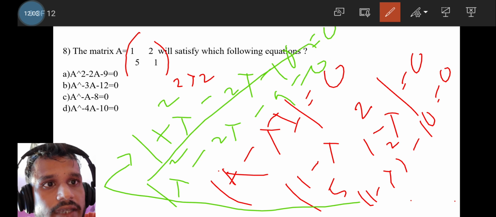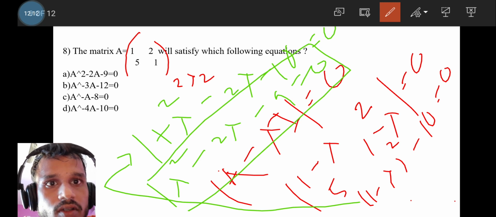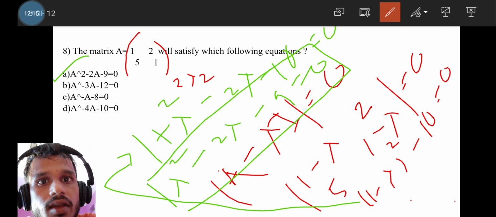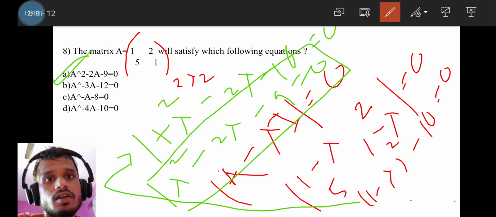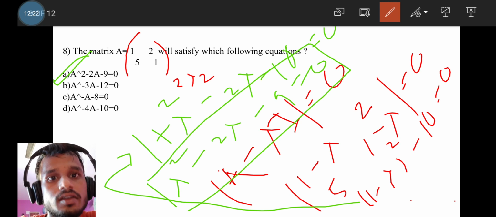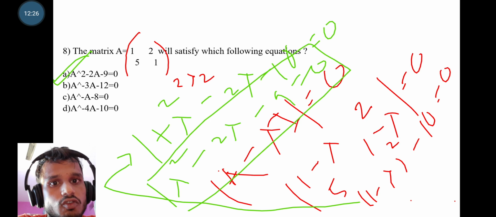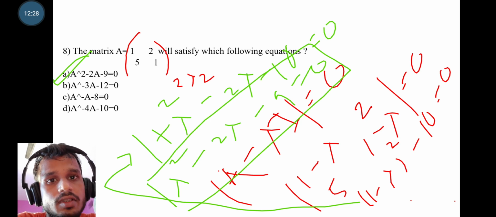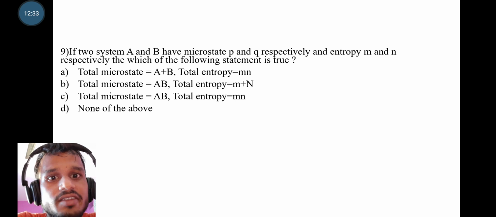So the equation will be lambda squared minus 2 lambda minus 9 equal to 0. This is the characteristic equation that A should obey. That means we can replace lambda by A, so it will be A squared minus 2A minus 9 equal to 0. The correct option will be option A. This is the Cayley-Hamilton principle. This question has come many times in NET and GATE, and it is an important and interesting concept question.